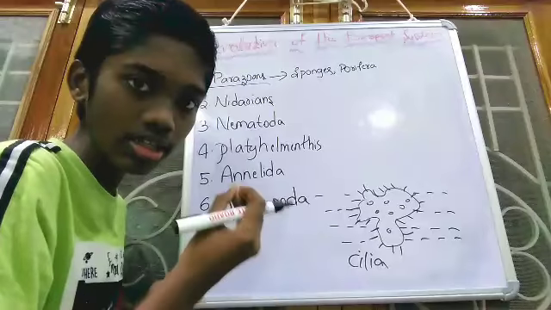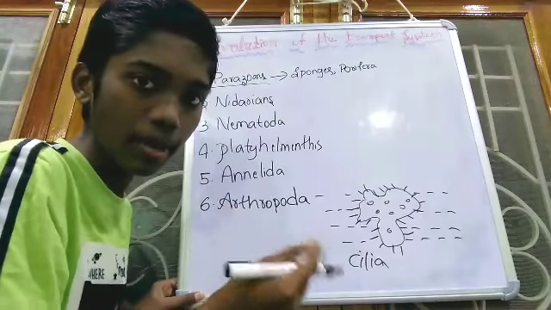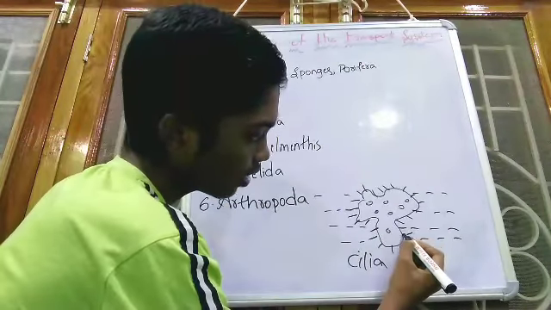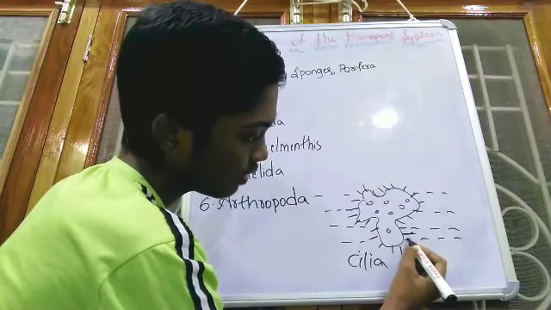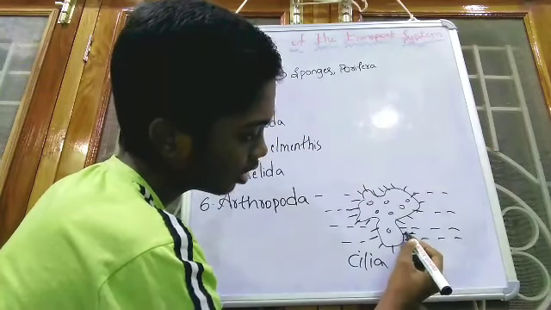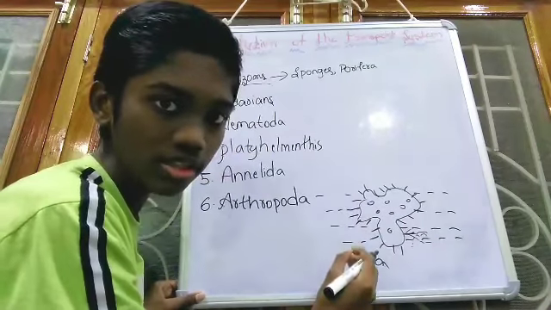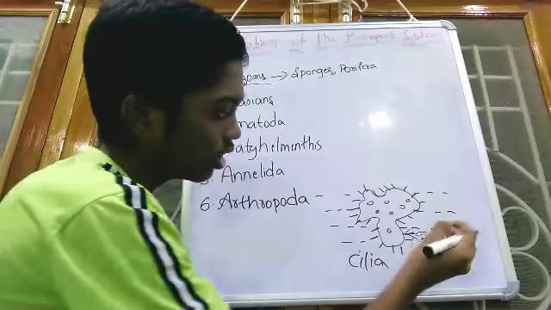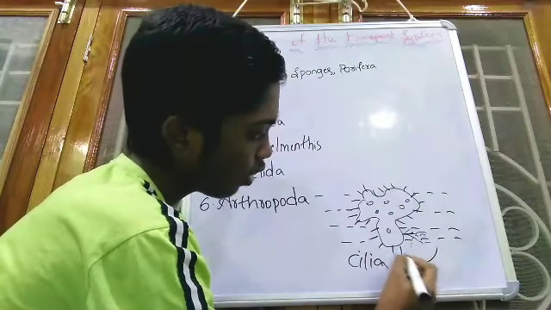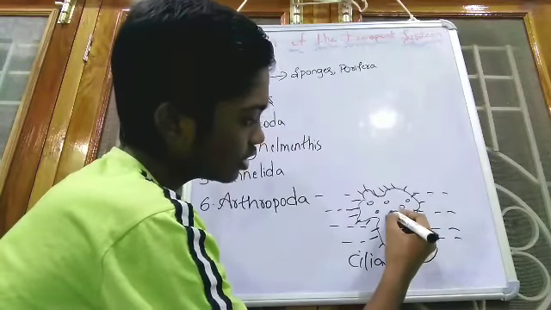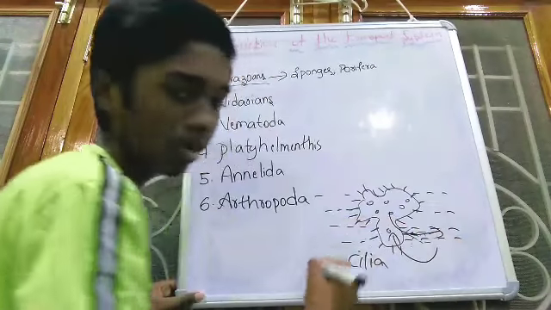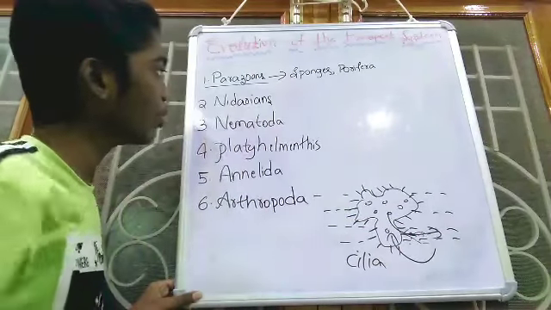That's why they create their own water currents by beating the flagella. When the flagella move in this manner, the water will be moved, and by the diffusion process the materials are transported from the water into the organism and from inside the organism to the outside water. So this is about parazoans.